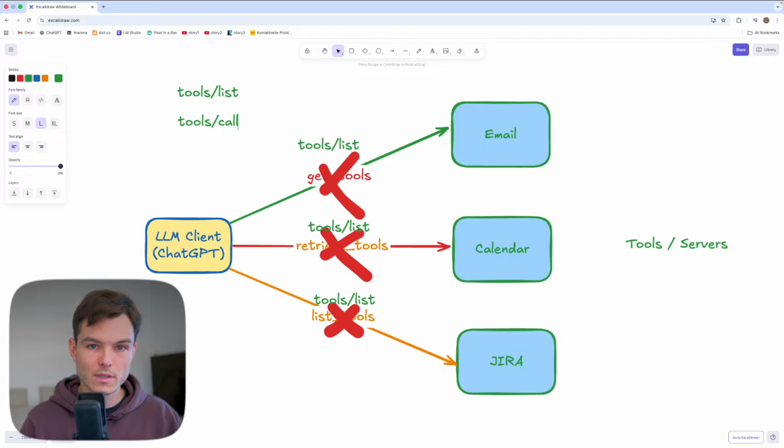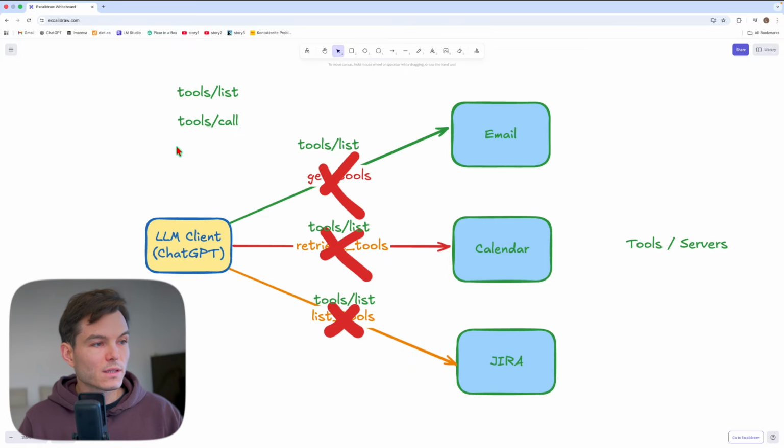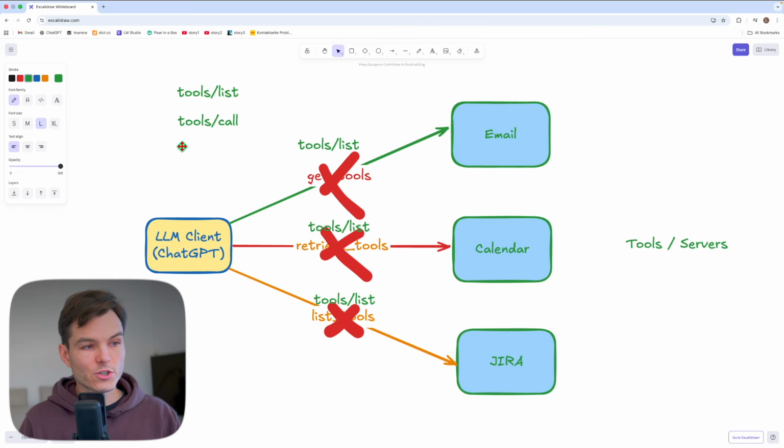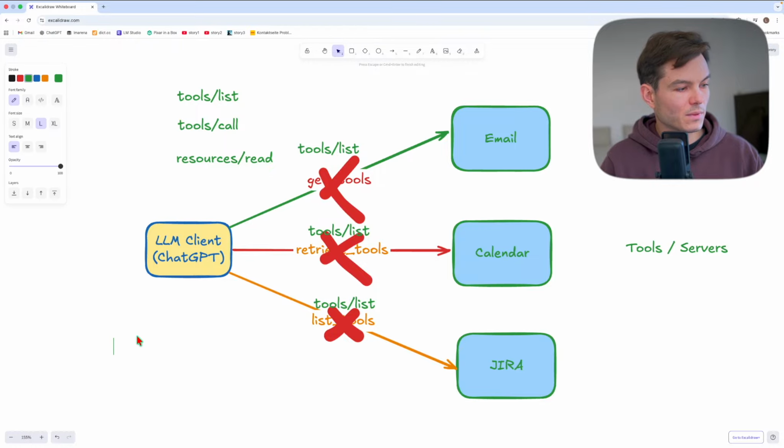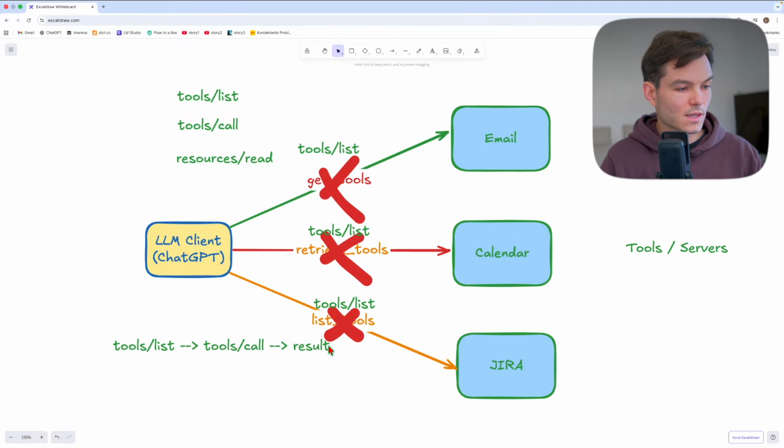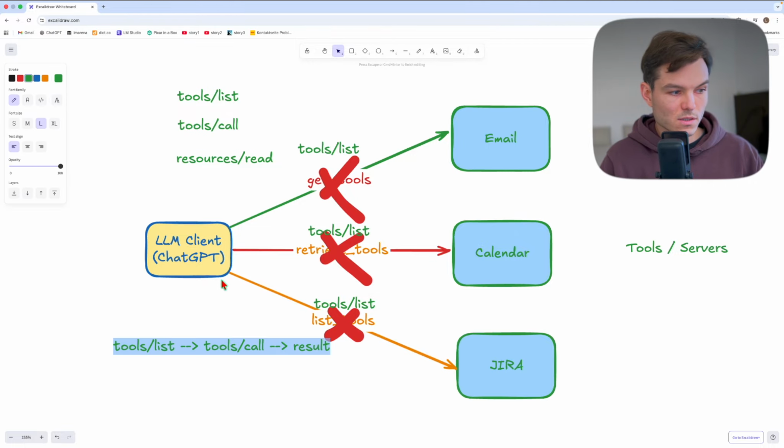And I'll give you an example later exactly how this works. I'm just talking high level here. Whenever the client wants to read structured data from the server, the client would read it with resources read. And the whole flow would look something like this: tools list, tools call, and then result. This is how the client and the servers would communicate.